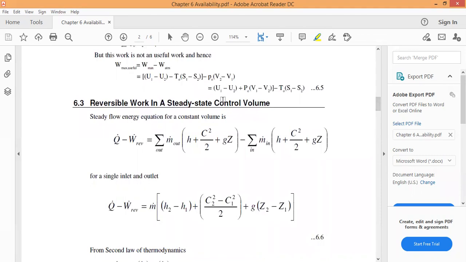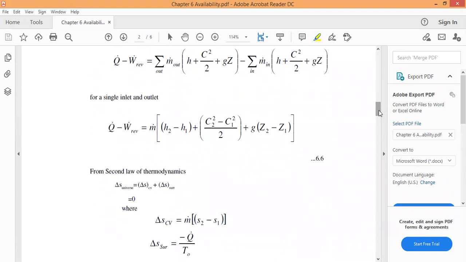Next step, reversible work in a steady state control volume. Steady state control volume is nothing but the steady flow energy equation for a control volume. Already we know Q dot minus W dot with respect to time is the sum of mass flow out times enthalpy plus C square by 2 plus g Z, minus mass flow in. That is enthalpy, kinetic energy, and potential energy, out minus in. This total equation we call the steady flow energy equation. Finally we get m dot into h2 minus h1 plus c2 square minus c1 square by 2 plus g into z2 minus z1. Z is measured from a datum.